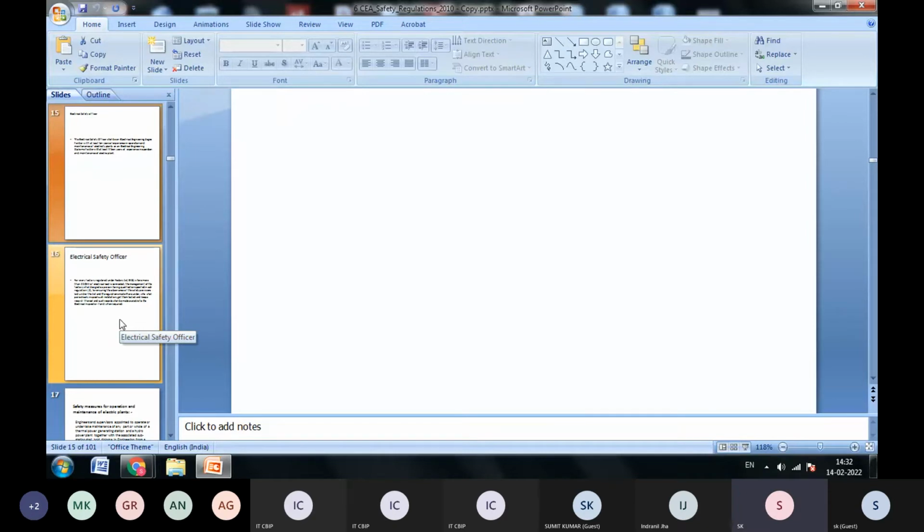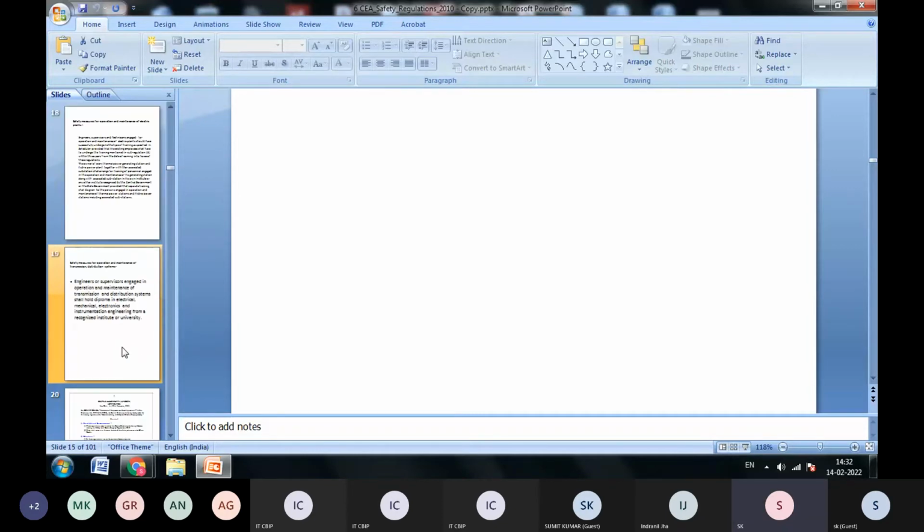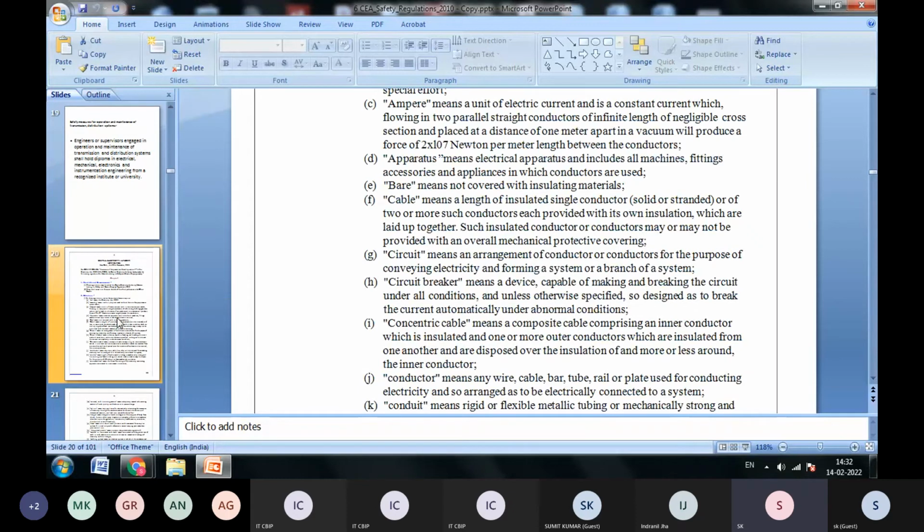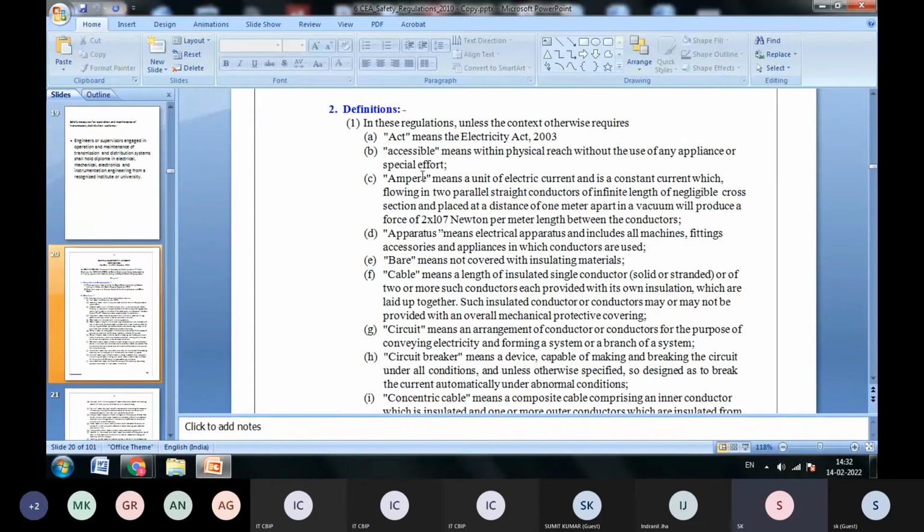After chapter 1, there are 116 regulations in total, but not all are related to the distribution or transmission system. So you can see these are the different types of definitions we are using, in regulation number 1 and number 2.